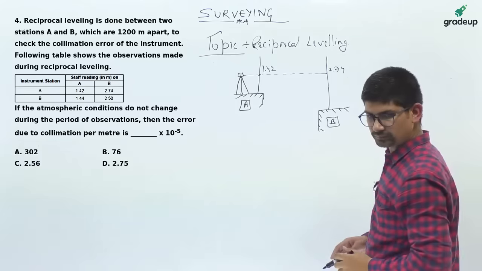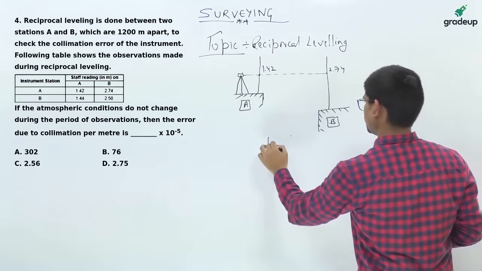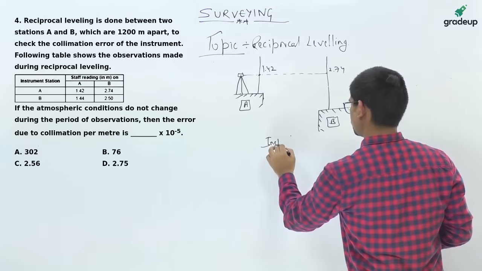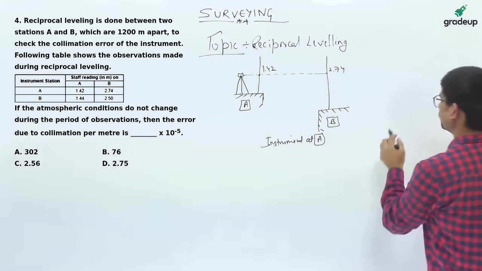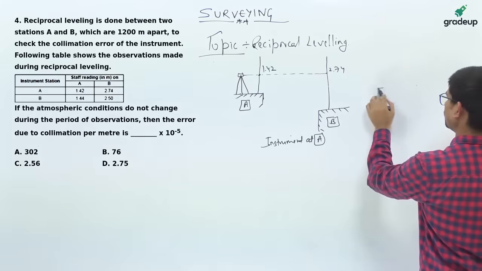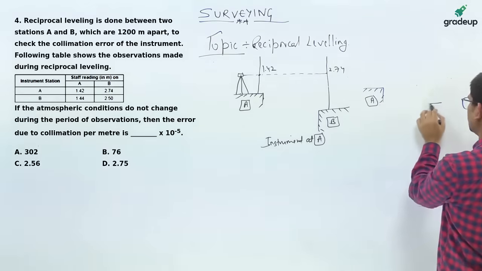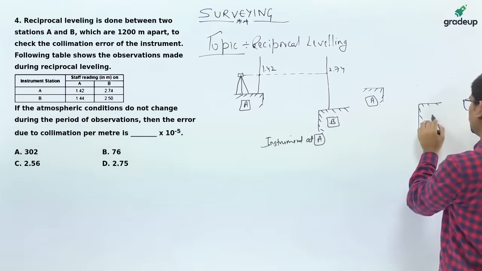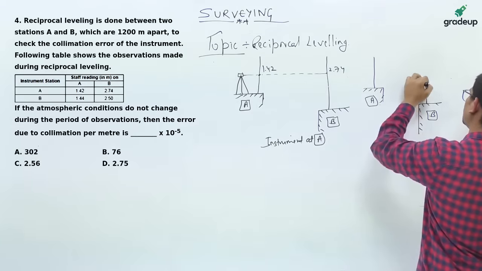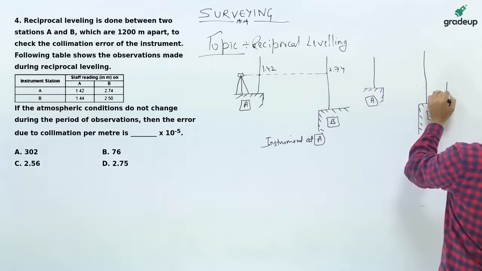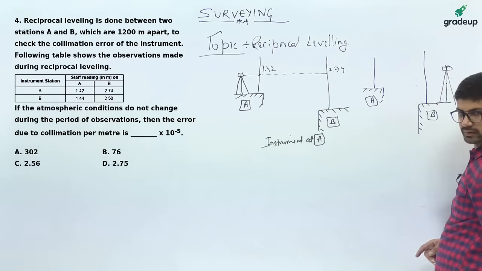This is when the instrument is at A. Now the second case: this is A, this is B, there is a staff here, there is a staff here, and the instrument is placed at this location.